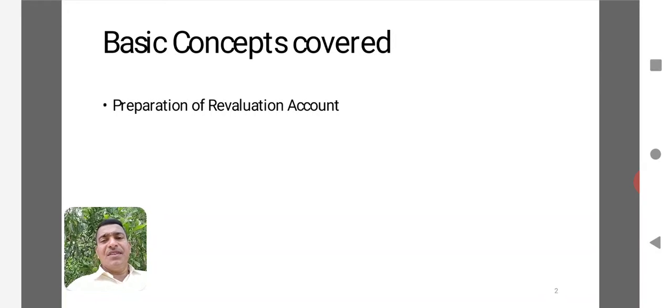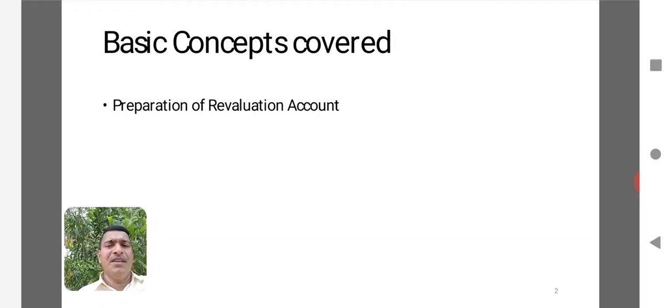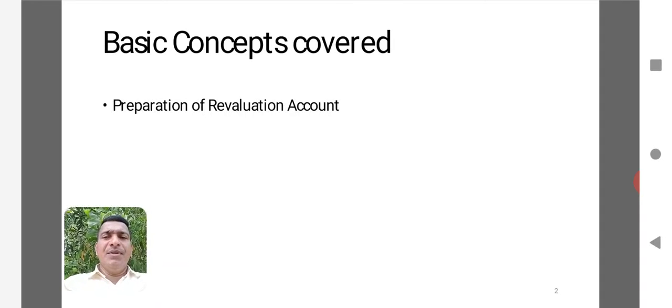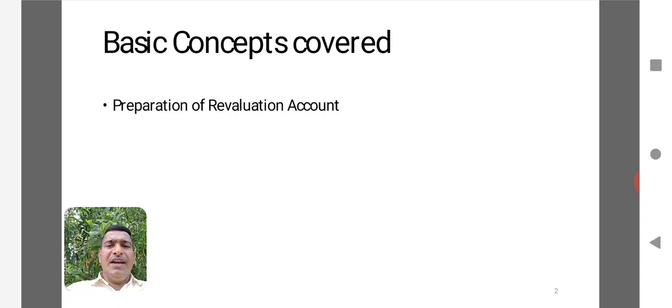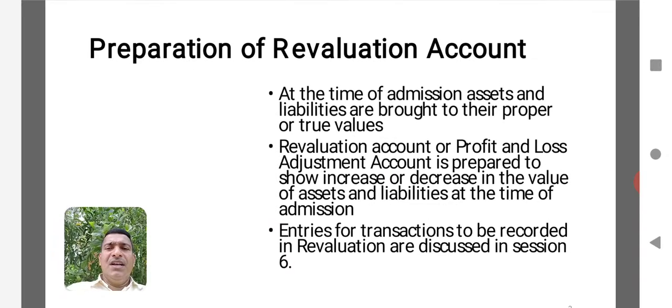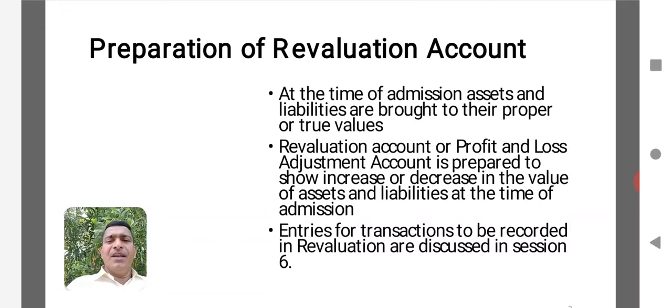In the previous session we have discussed the important journal entries that appear in the books of account of a partnership firm at the time of admission. We have understood what are the journal entries that appear in the books of the firm relating to admission of a partner. When we discussed the important stages in the accounting adjustment of admission of a partner, we understood there will be preparation of a revaluation account. Here the revaluation account needs to be prepared for the purpose of bringing the value of assets and liabilities to their true value.